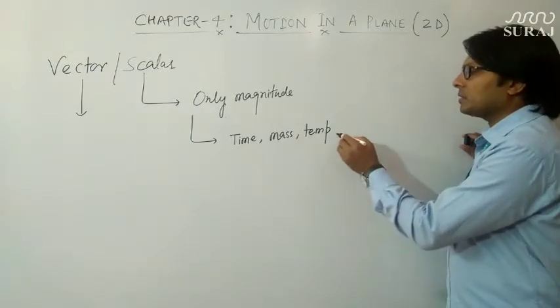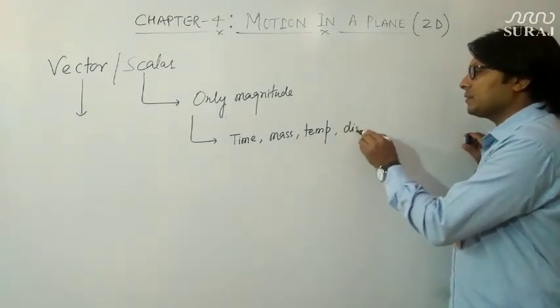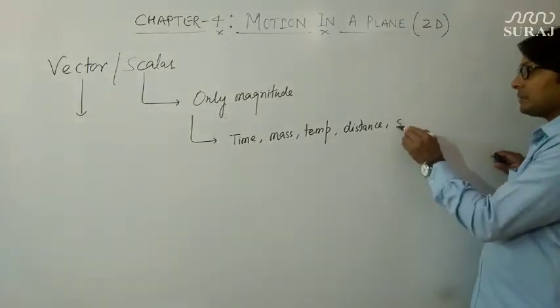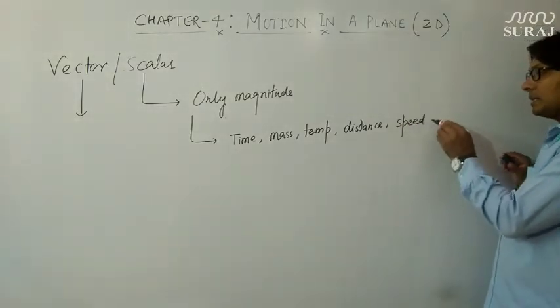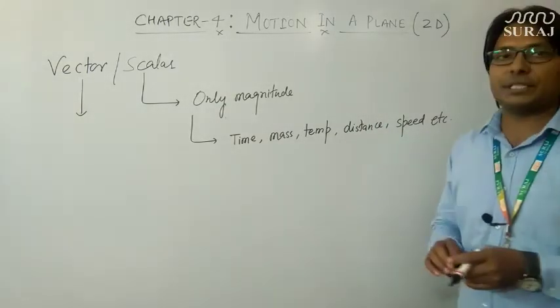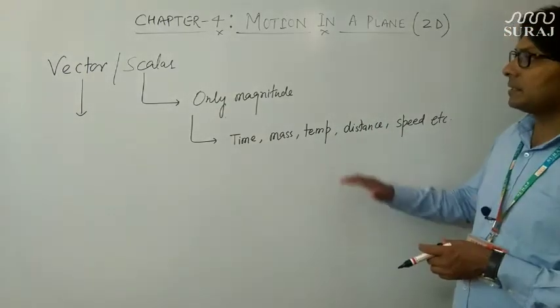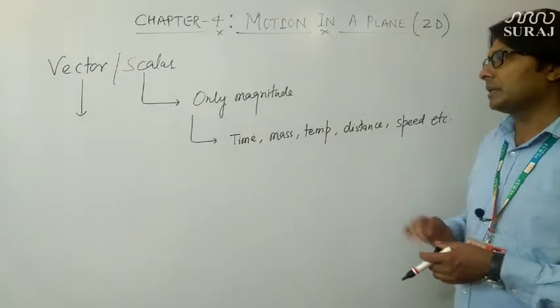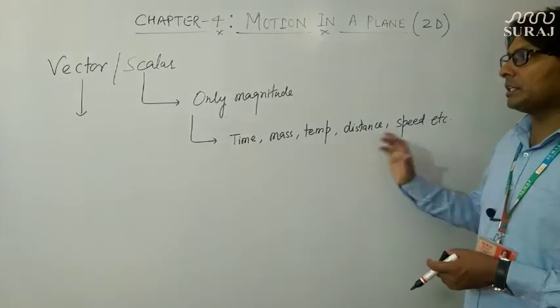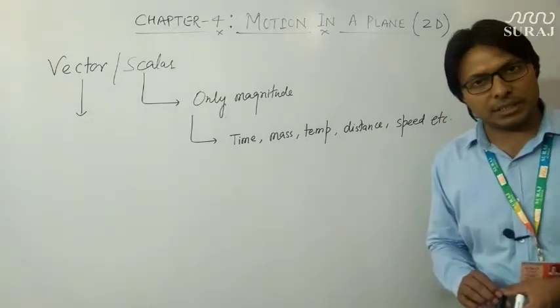There are so many other physical quantities like distance, or we can say length, as well as speed. All these are scalar quantities whose representation does not require direction. They are represented only by the magnitude, therefore these are known as scalar quantities.